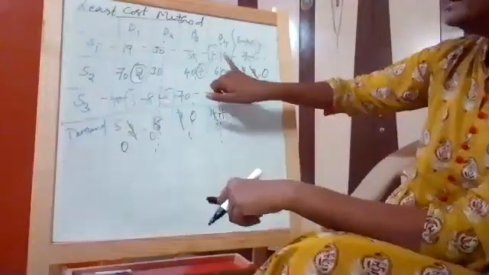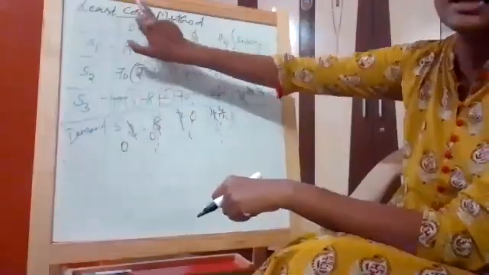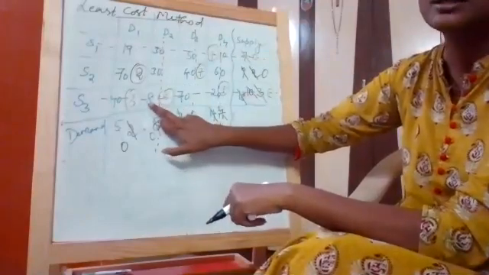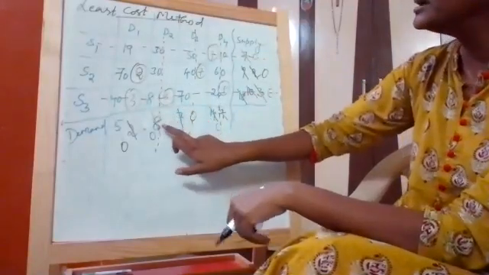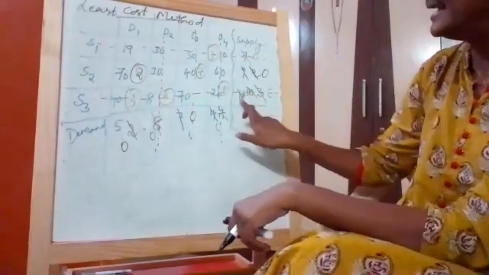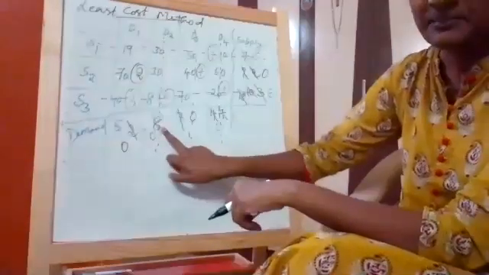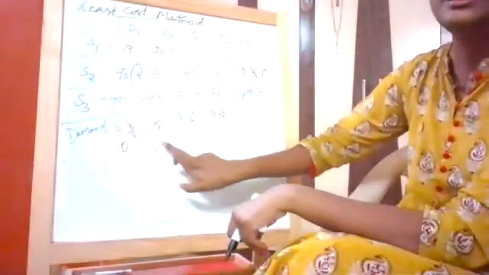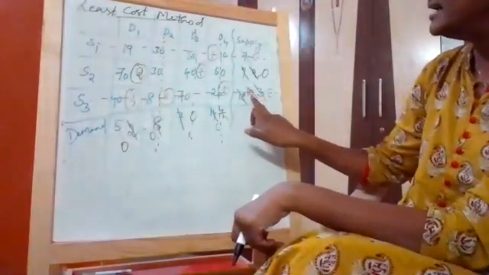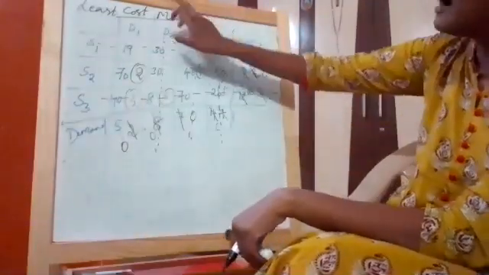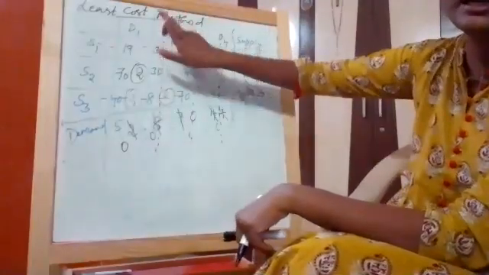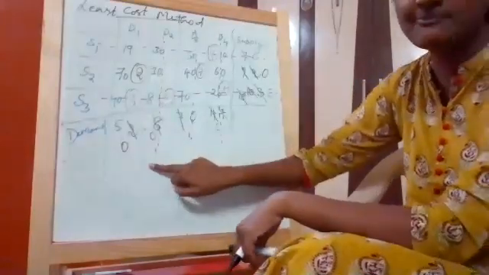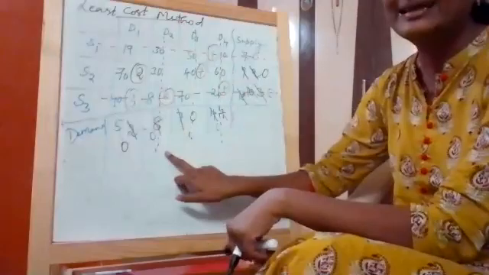I just started picking, as my process is the least cost method. First, I picked 8, which is the lowest cost. I checked the supply and demand for it. The demand and supply are 8 and 18. Out of 8 and 18, I picked the lowest value, which is 8. I allocated 8 there. 8 minus 8 is 0, and 18 minus 8 is 10. Wherever I make 0, I immediately need to cancel that respective row or column. In step 1, it is column 2, so I cancelled it off.